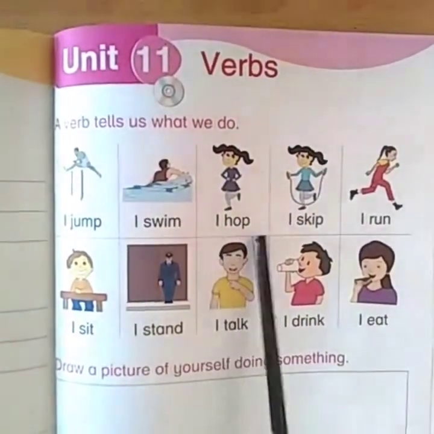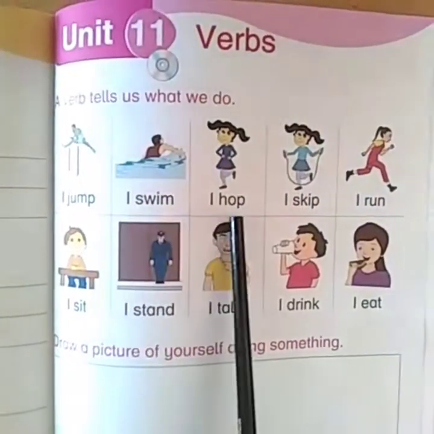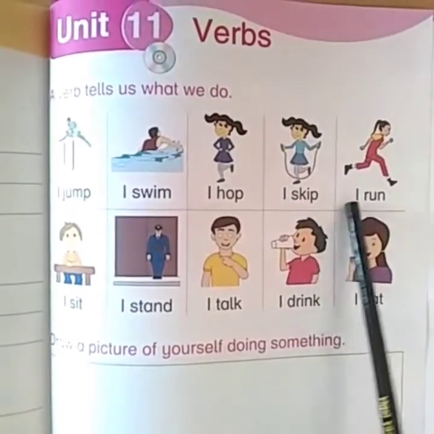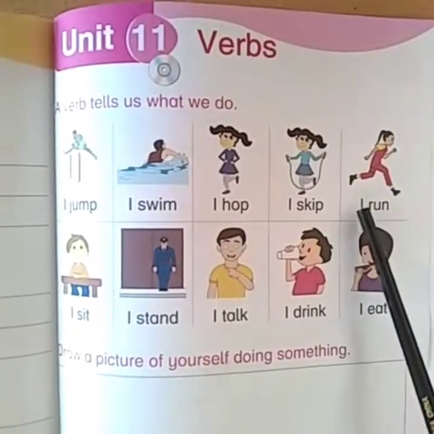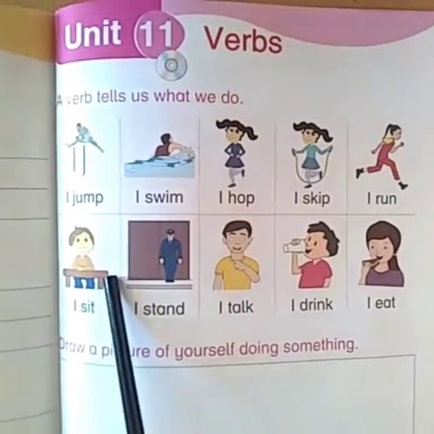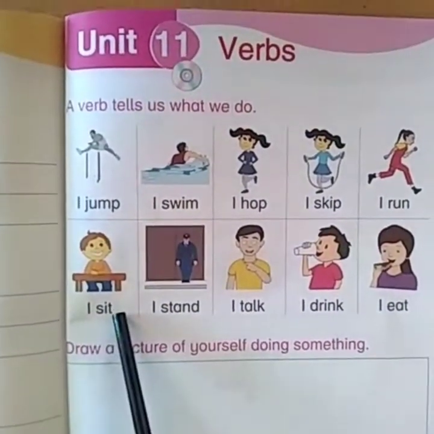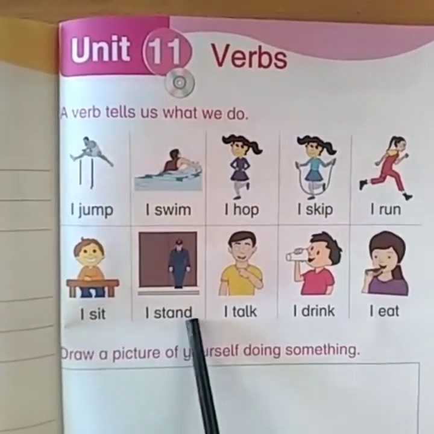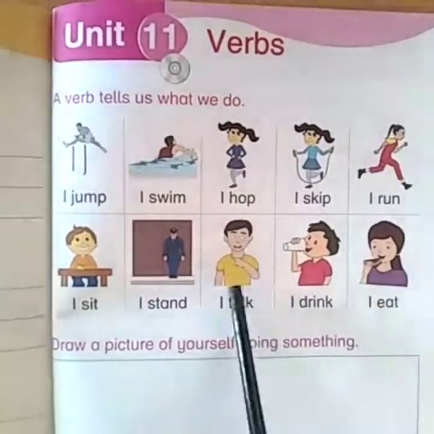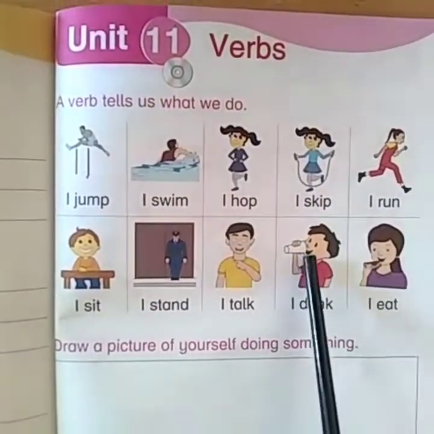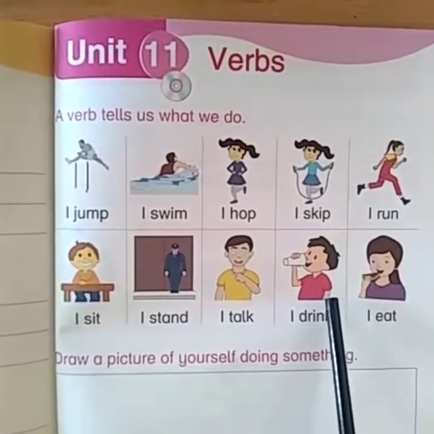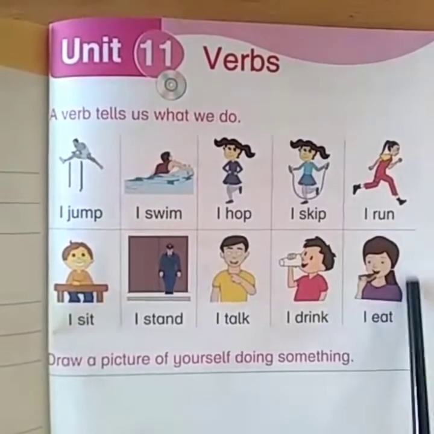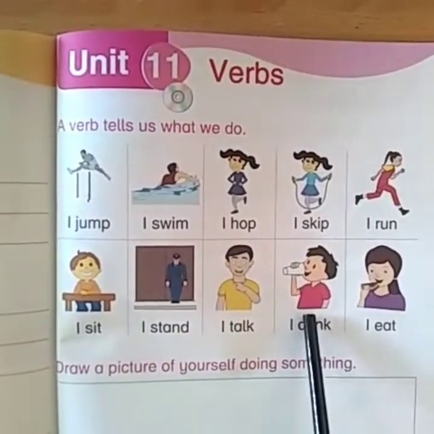Hopping. I hop, I jump, I swim, I hop. And this girl is skipping. I skip. And what is this girl doing? Run. I run. Now what is this boy doing? I sit. And here is another picture. I stand. What is he doing? I talk. What is she doing? What is this boy doing? And what is she doing? This girl is eating and this boy is drinking.